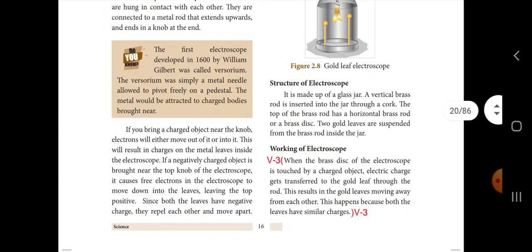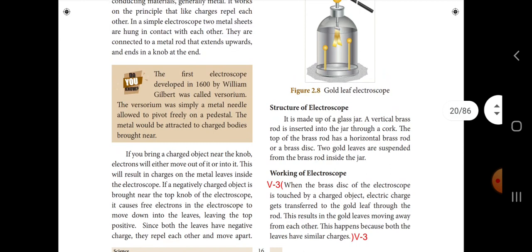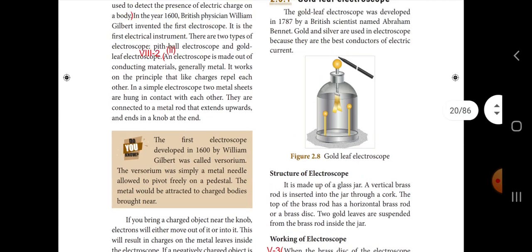If you bring a charged object near the knob, electrons will either move out of it or into it. This will result in charges on the metal leaves inside the electroscope. If a negatively charged object is brought near the top knob of the electroscope, it causes free electrons in the electroscope to move down into the leaves, leaving the top positive. Since both the leaves have negative charge, they repel each other and move apart.